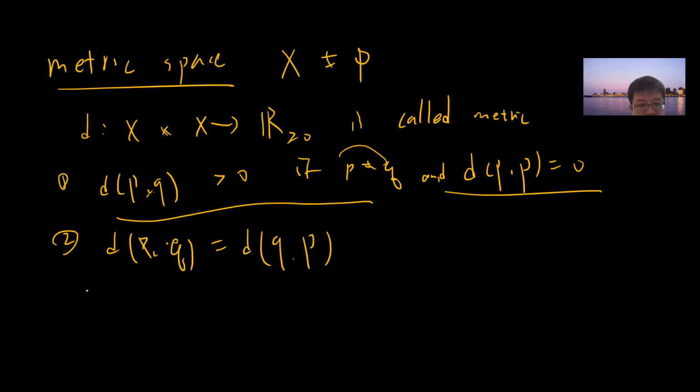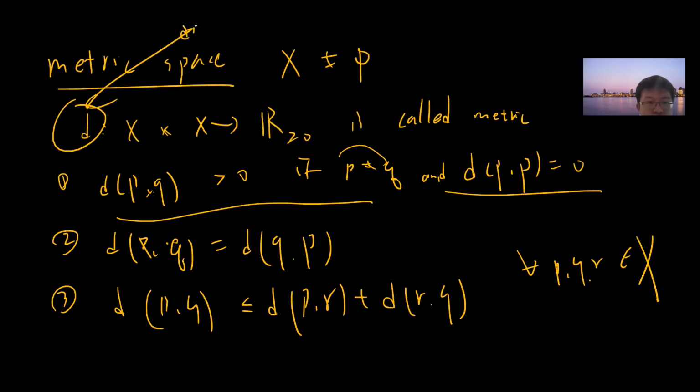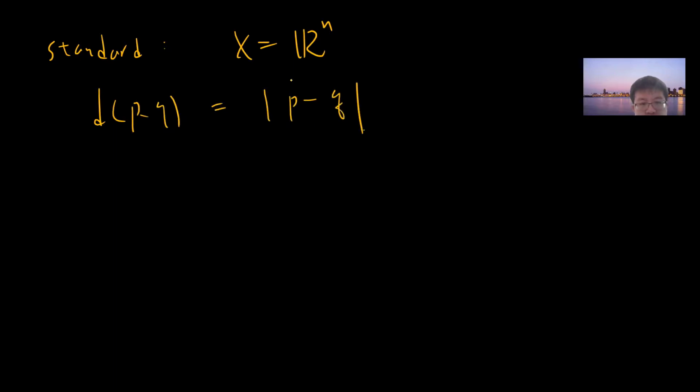And it should be symmetric, right? So this is the distance, and the third is the triangle inequality, for p, q, r belonging to X. This is called a distance function. So the standard example is to take X to be n-dimensional Euclidean space, and given any 2 points, define d to be the standard distance. You can write it as a vector norm. So basically it's the standard one.